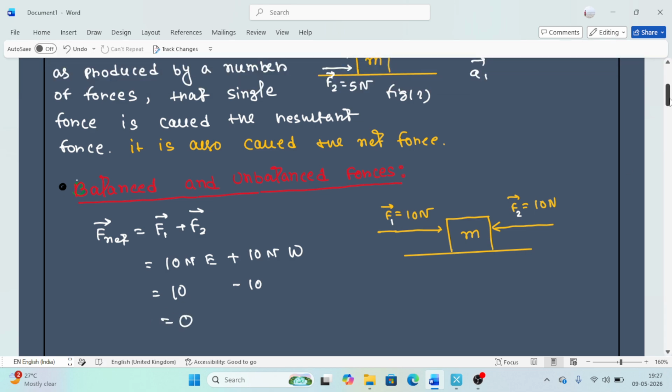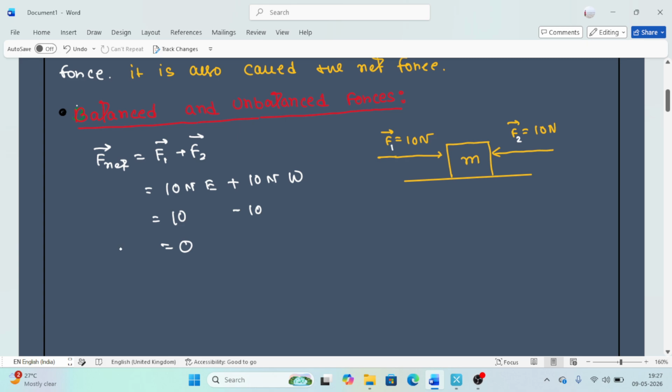So what does it actually mean? It means that if equal and opposite forces act on an object, the body will be at rest. If net force equals 0, that indicates the forces are equal and opposite.